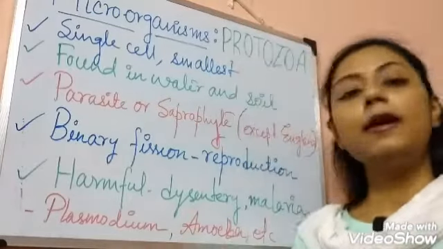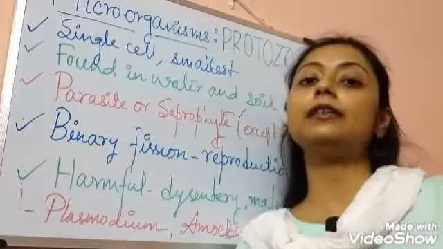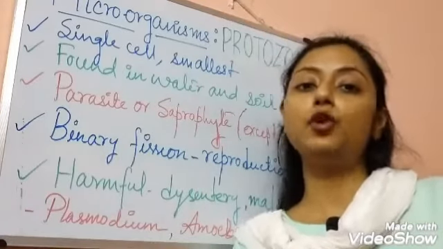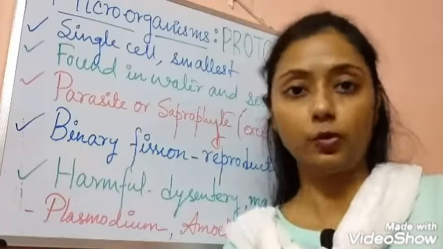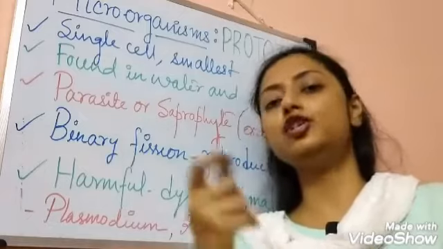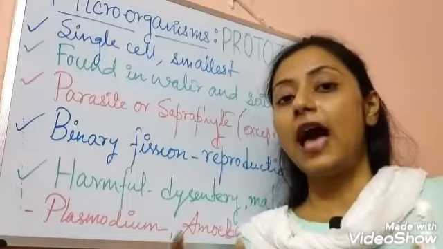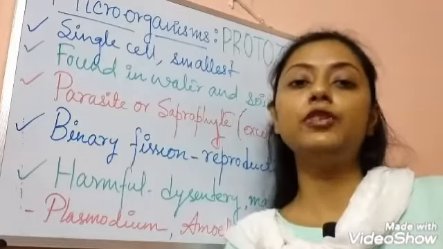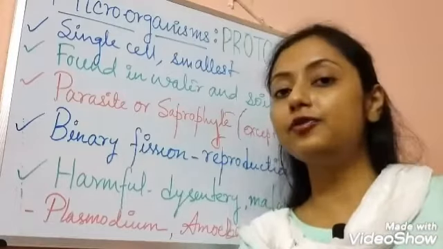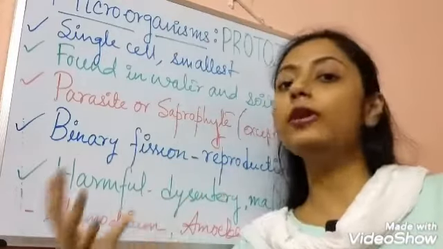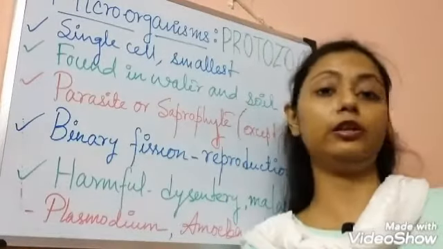Amoeba is an example, and dysentery is a disease caused by another protozoa, named Entamoeba. You don't need to memorize each and every protozoan's name, but the diseases are very alarming in the social systems, in our economic system, throughout the world. So you have to learn the diseases and who is responsible for the disease. So I hope the protozoans are also very clear to you.